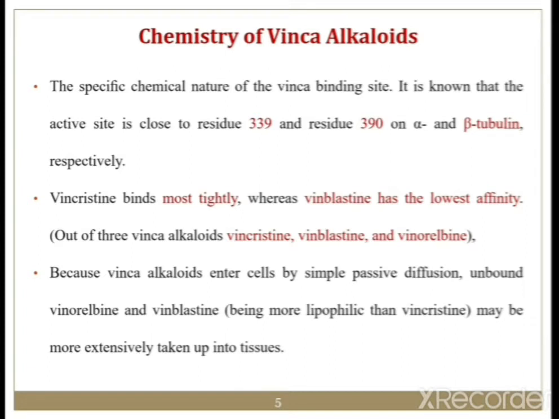As we know, the chemical nature of these Vinca alkaloids determines the particular site they bind to, and these sites are known. The active site is close to residues 339 and 390 on alpha or beta tubulin. Of the three Vinca alkaloids, vincristine binds most tightly, whereas vinblastine binds with the lowest affinity.